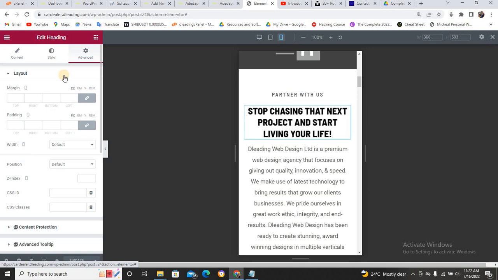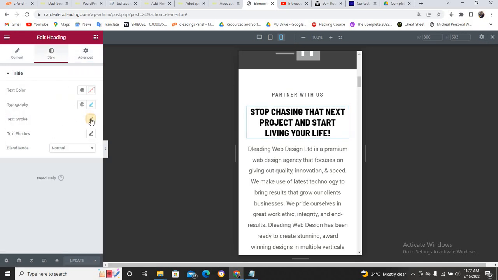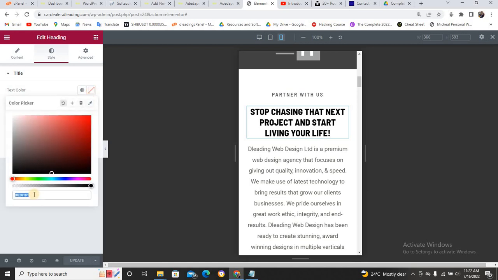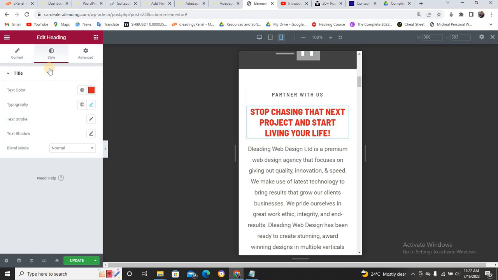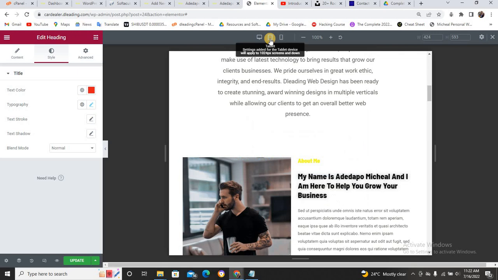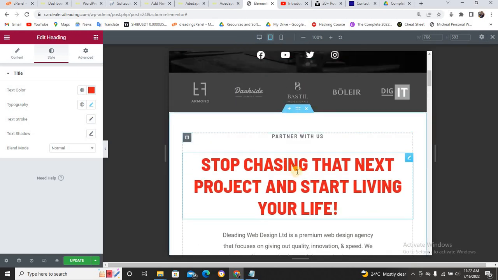Okay, let me just come to this side and let me change this color. Let me use this color for an example. This is this color. Let me come to this and use red here. I use red. Okay, and I come to this. Let me check here. It's showing the same thing.